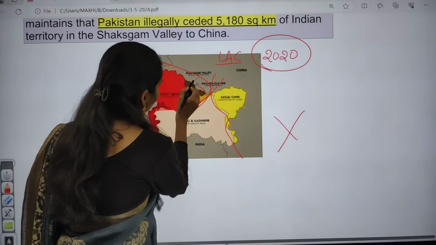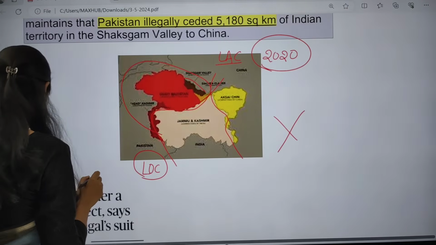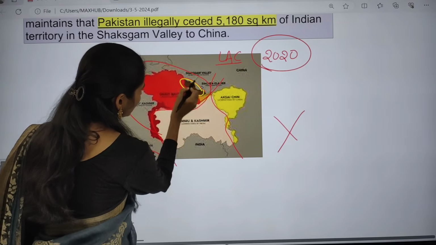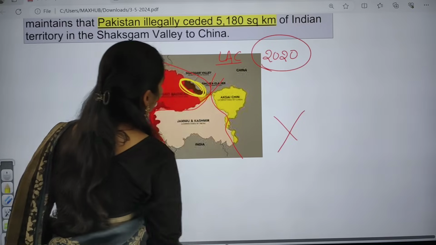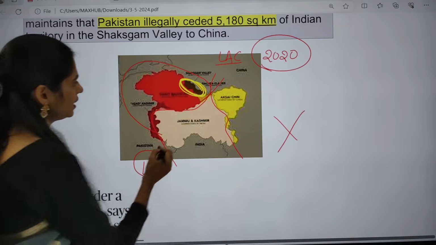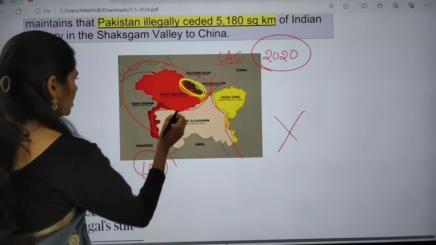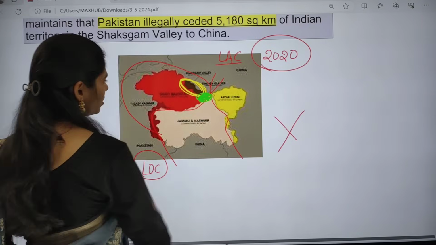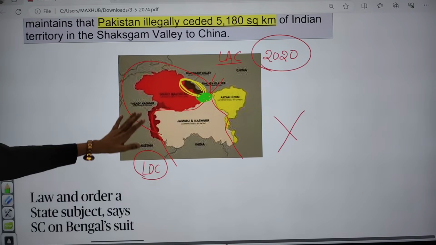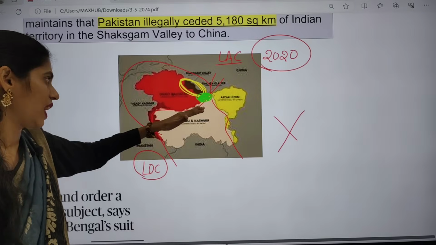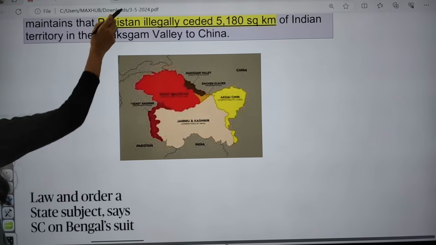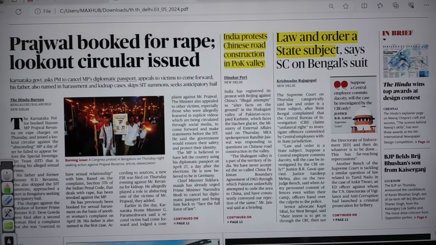And here this brown color part, I will change the color of the pen. This part is the Shaksgam Valley, and below that, this is our Siachen Glacier. So you have to know exactly the location of Siachen Glacier as well as Shaksgam Valley. Clear? Now let us move on to the next topic.